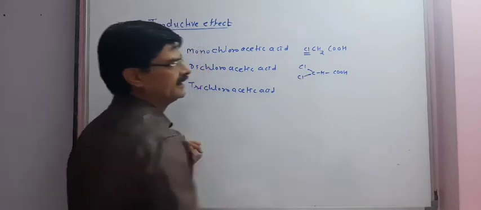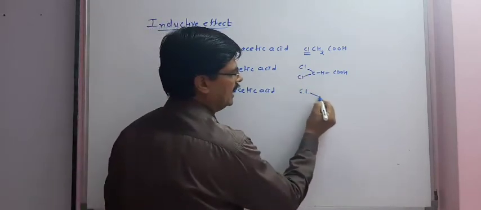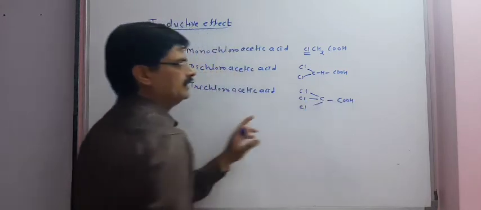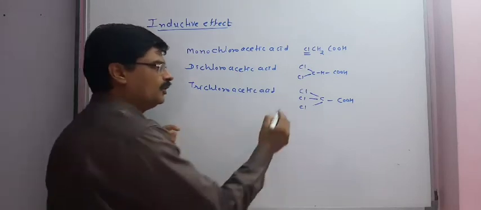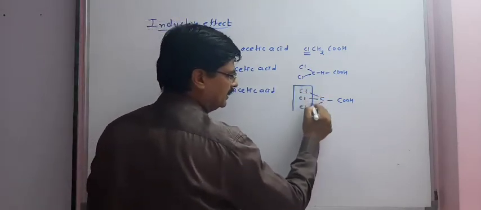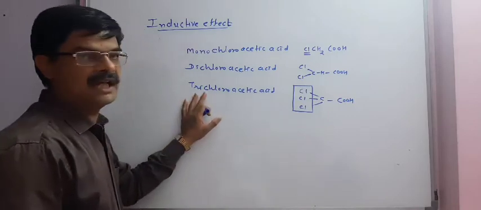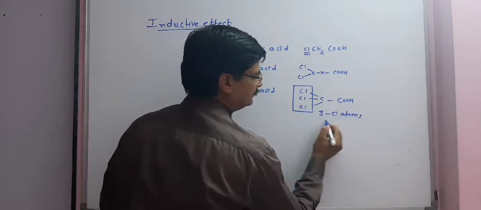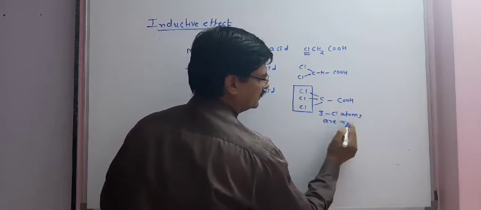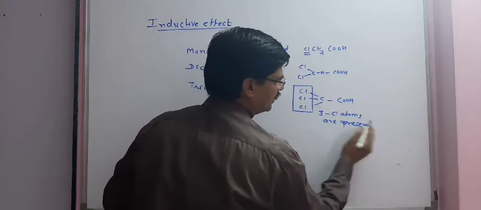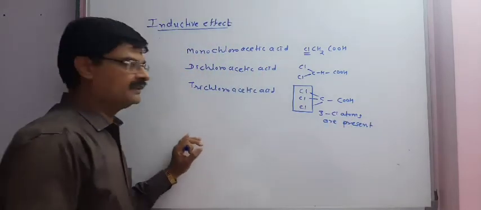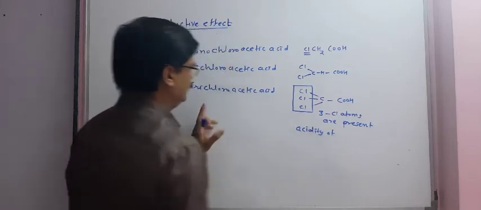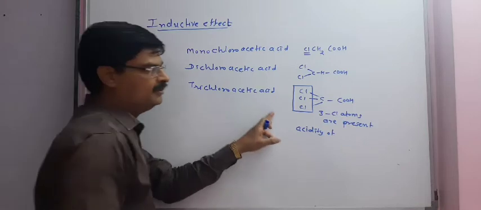Same way, in trichloroacetic acid, 3 chlorine atoms are present. Because 3 chlorine atoms are present, acidity of trichloroacetic acid will be maximum.